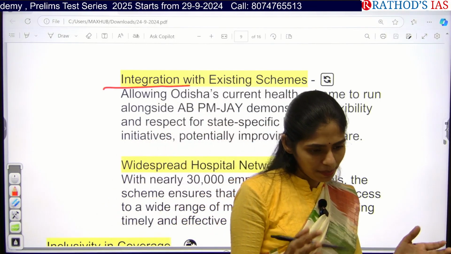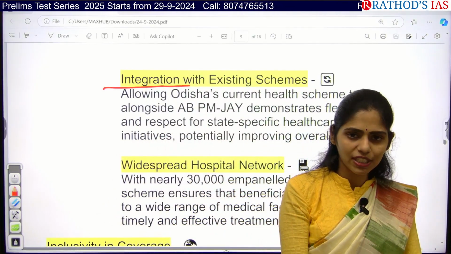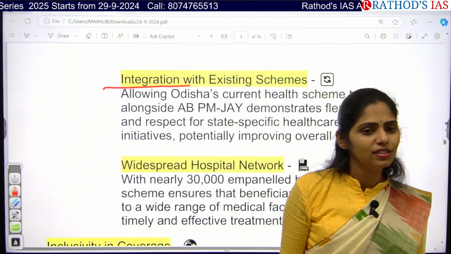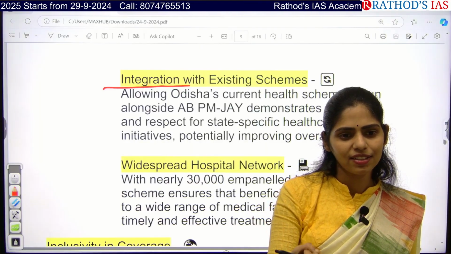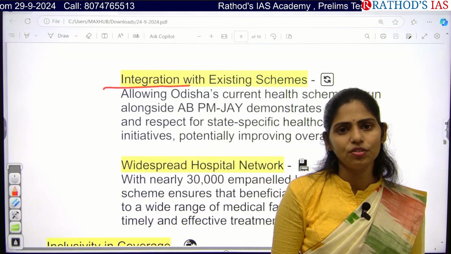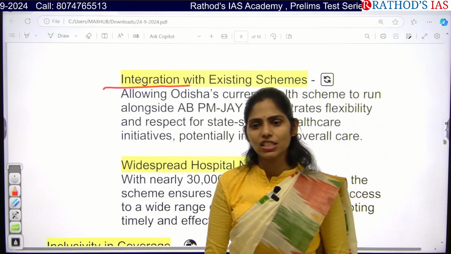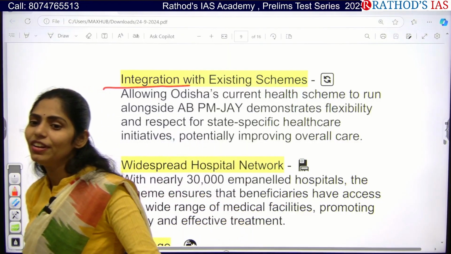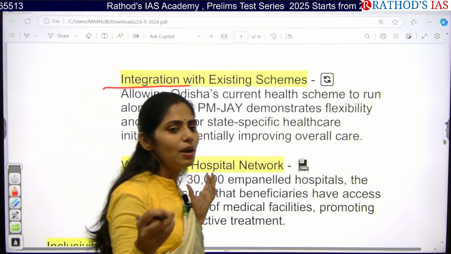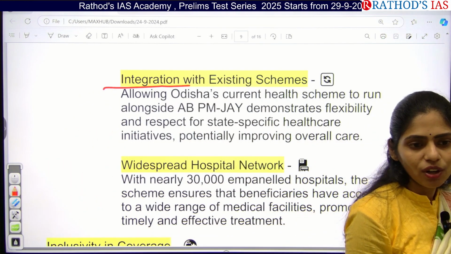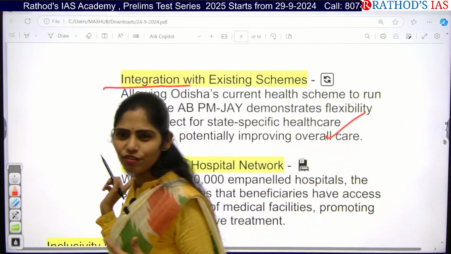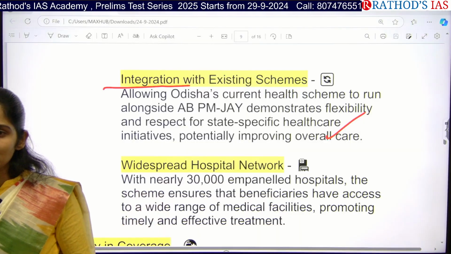So already, in some states, there are such schemes, but if the center is also imposing this kind of scheme, what is the impact on that state? Yes, double expenditure, and it can even cause a financial crisis for that state, increasing the burden on the exchequer and on the states. Burden on hospitals, burden on the staff, everything. So whenever you are writing challenges about a centrally sponsored scheme, can you write this kind of challenges?